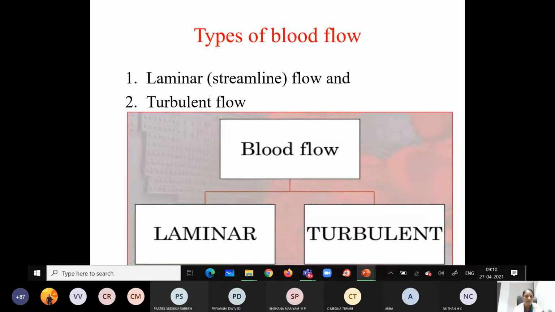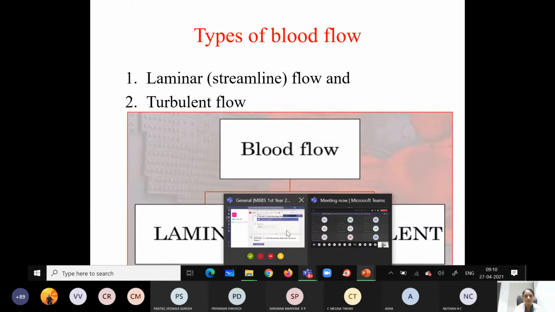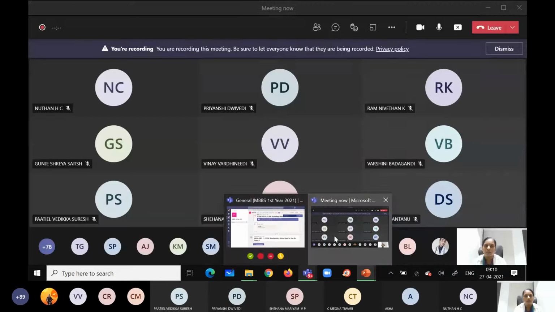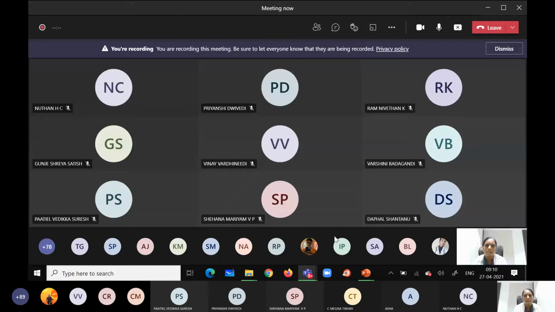Anybody have done? Anybody have read about the types of the blood flow? Ram? Varshini?